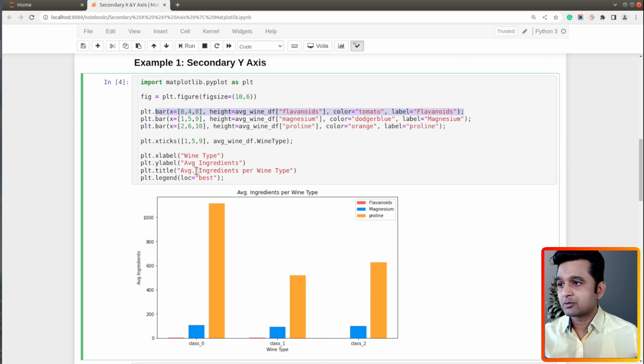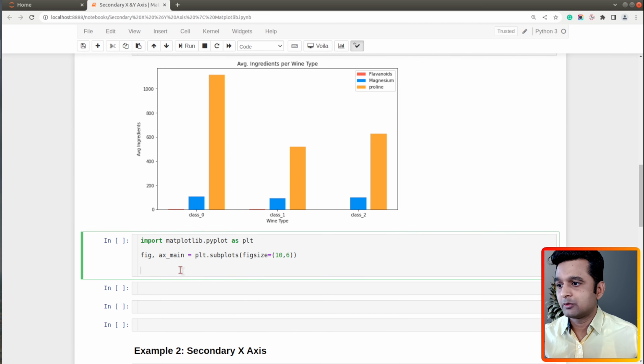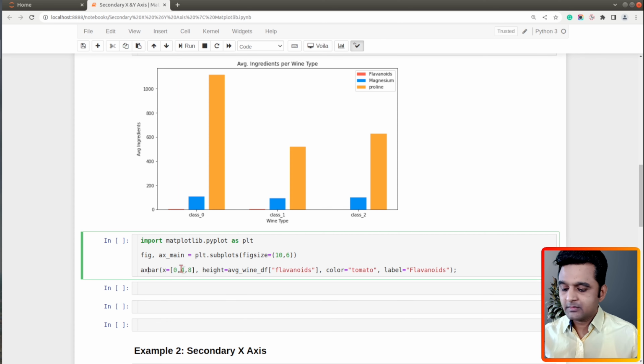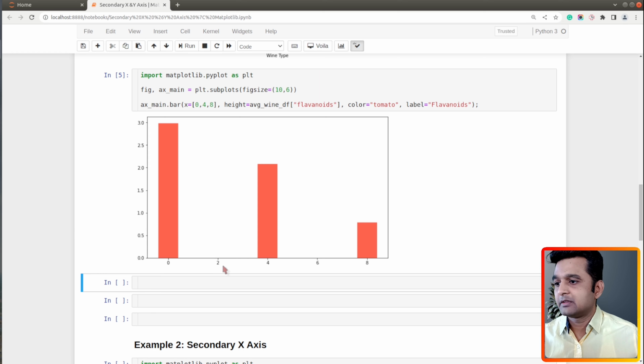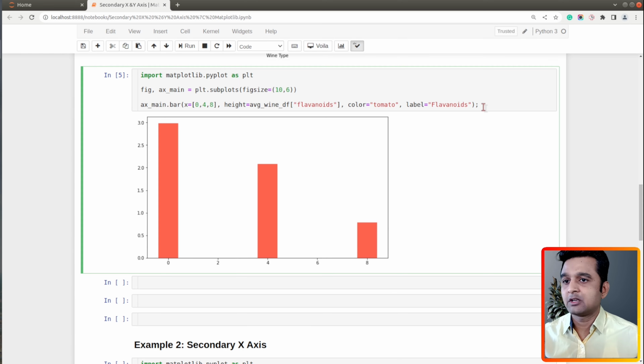So I will copy this code of plotting flavonoids over here, and I will call axis main dot bar. So let me execute this one and show you how it looks. Right, so there you go. Here we have our flavonoids plotted, and now we can see flavonoids as of now because it's the only single quantity which is getting plotted on the chart.